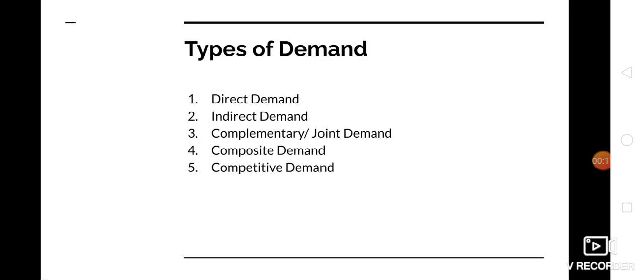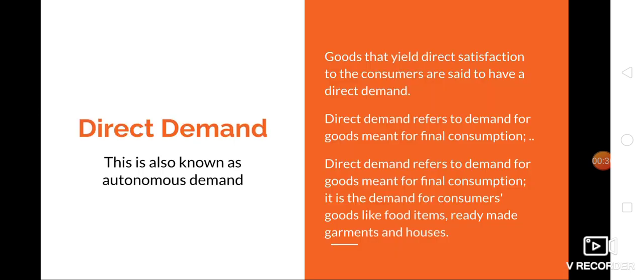Basically, there are 5 types of demand: direct demand, indirect demand, complementary demand, which is also known as joint demand, composite demand, competitive demand. Let's start with the first one, that is direct demand.